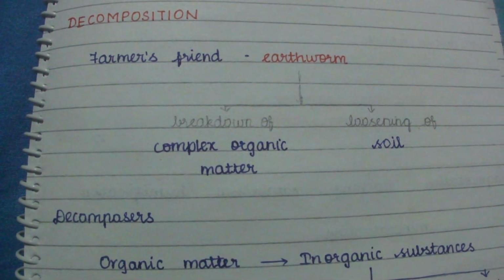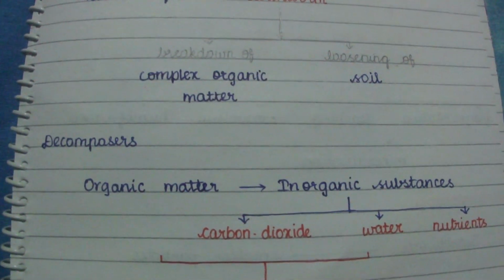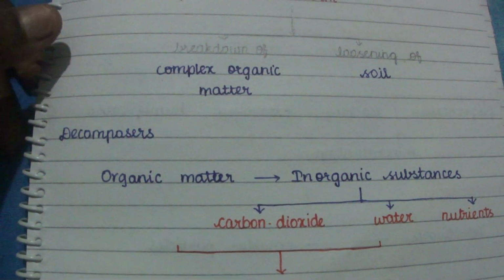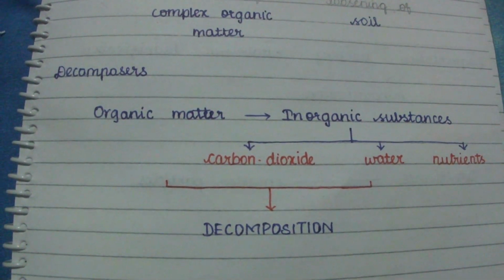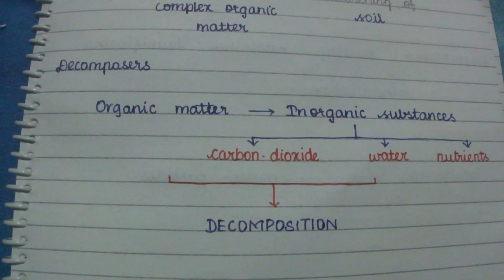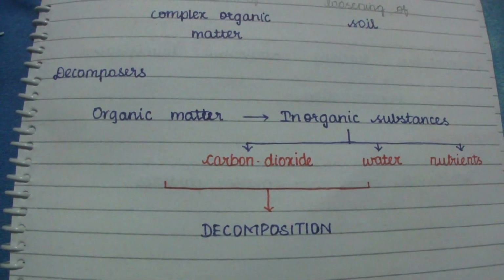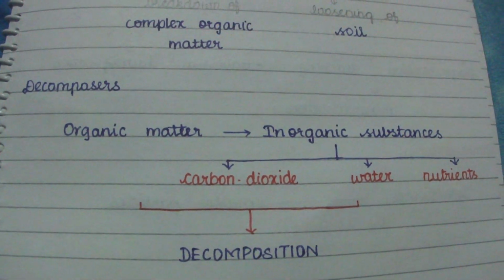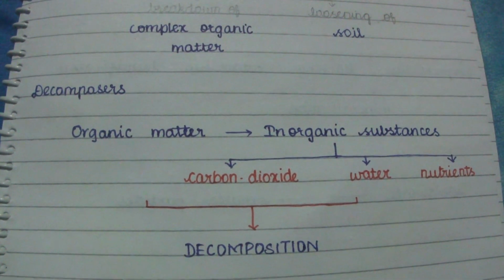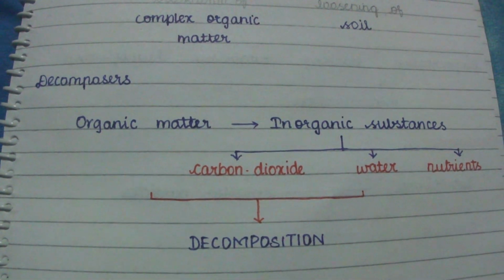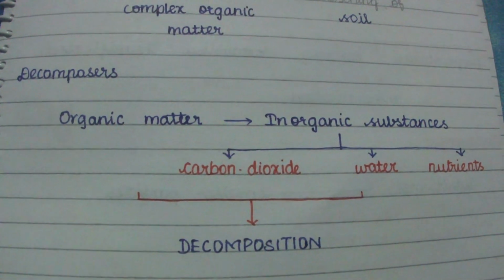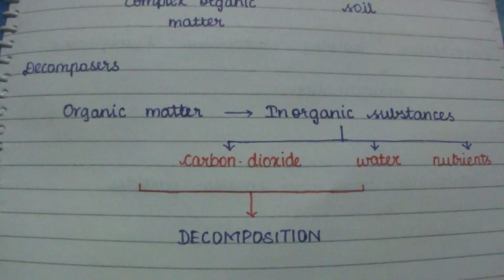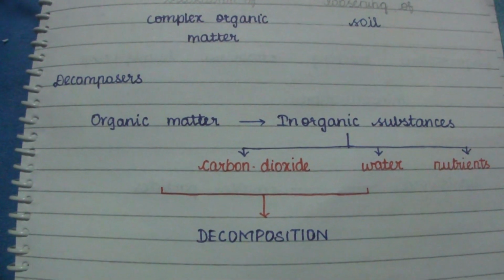When we talk about decomposers, it is the conversion of organic into inorganic. When organic matter is converted into inorganic substances like carbon dioxide, water and nutrients, we call this process decomposition.